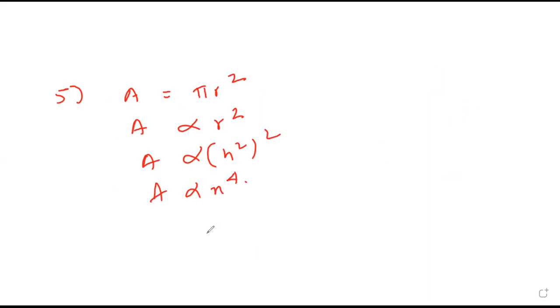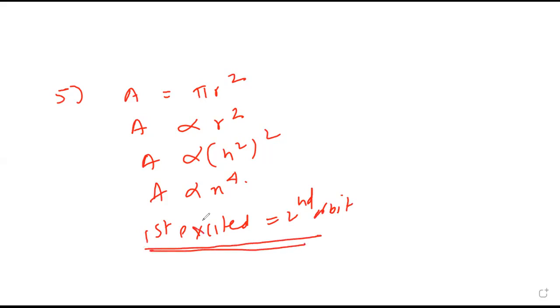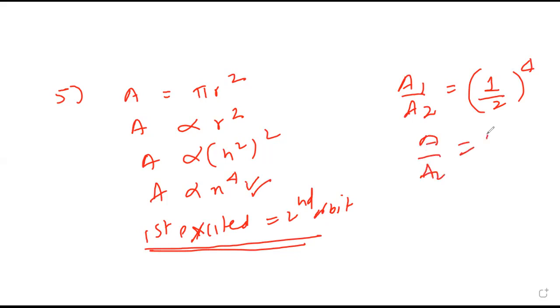Yes, sir. So the area in the ground state is A. Then what will be the area in the first excited state? First excited means which orbit? Second orbit. So A1 upon A2 will be 1 upon 2 raised to 4 from this relation. So A upon A2 is 1 by 16, that is 16A. Option C.